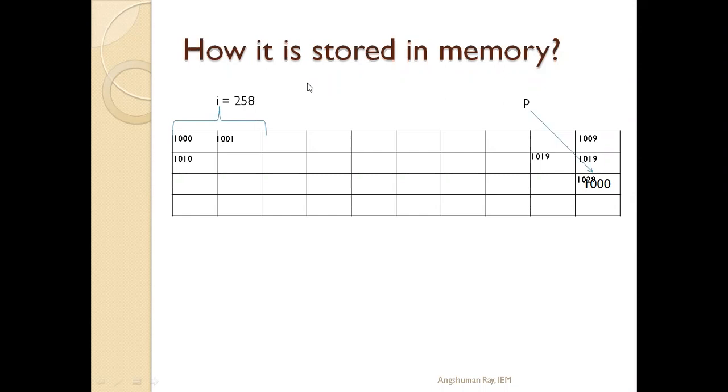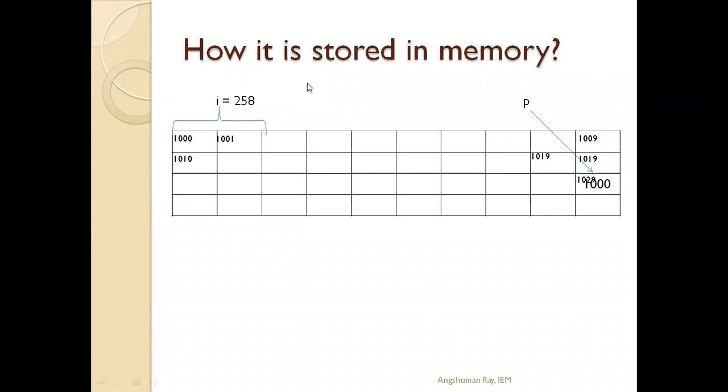Now in this program, p is storing the address of an integer type variable, so it will retrieve 2 bytes of data. If you write printf %d, star of p, then what will be the output? 258. This 258 is stored in 2 bytes of data. If it retrieved only 1 byte, it would not get the correct answer.